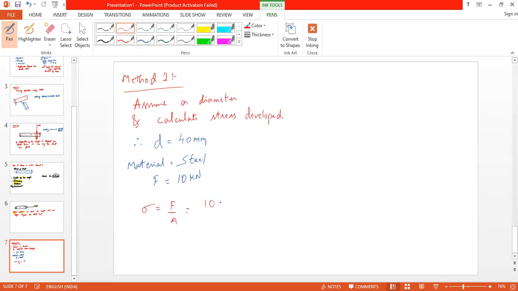Okay, so force is 10 kilonewton and area is pi d square by 4. So pi into 40 square by 4. So what is the answer? 1256.63.